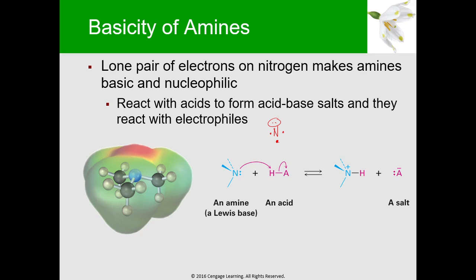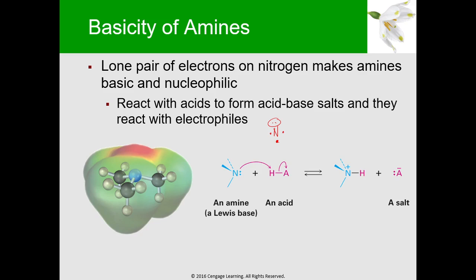The electrons on your nitrogen will attack this H. The A in the acid HA will be displaced, so the A becomes A minus. And your N will have an extra bond with hydrogen, so it will become positive.